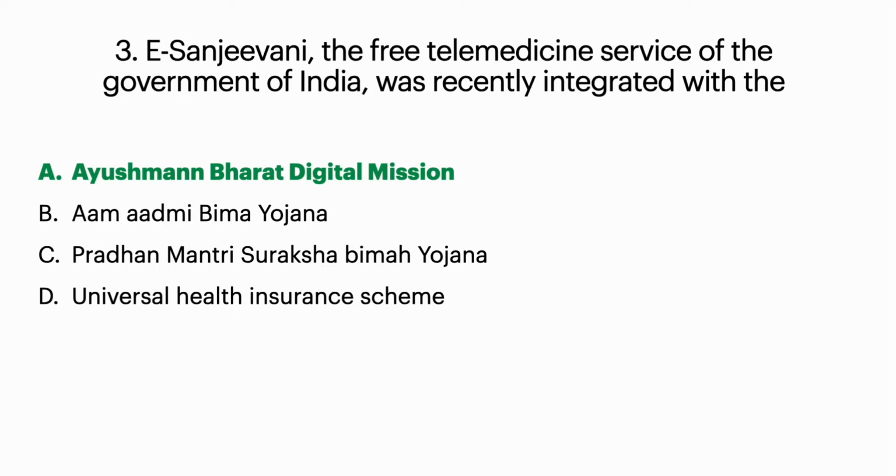It is integrated with Ayushman Bharat Digital Mission during the COVID-19 pandemic situation. So here, Aam Aadmi Bima Yojana is related to a social security scheme administered through Life Insurance Corporation. And here, Pradhan Mantri Suraksha Bima Yojana is related to an accident insurance scheme. So Universal Health Insurance Scheme, we all know. So the correct answer is option A. Okay. E-Sanjeevani is the free telemedicine service.